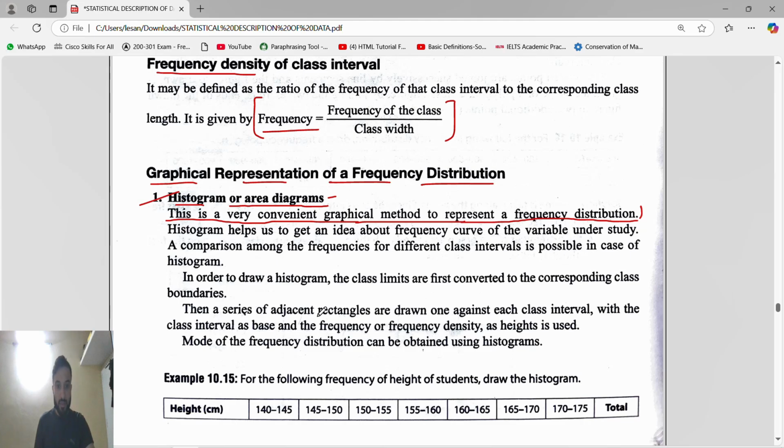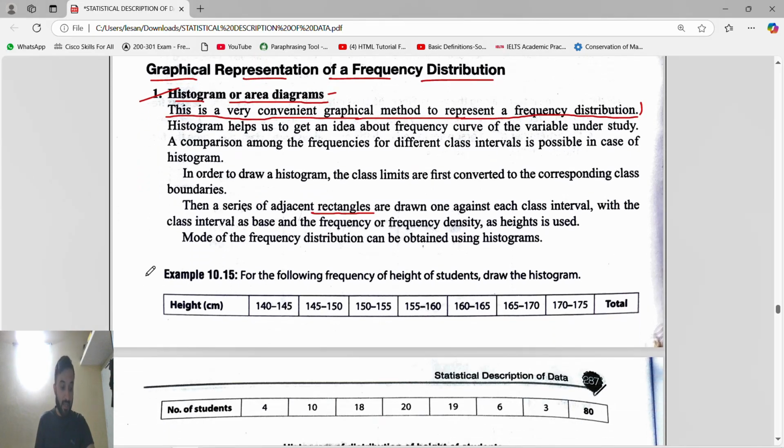Now see, the shape of the histogram is a rectangle. Remember, the shape of histogram is rectangle; they will ask. And a very important thing they ask is that the mode of the frequency distribution can be obtained using a histogram. By using the histogram, what can we find? We can find the mode.